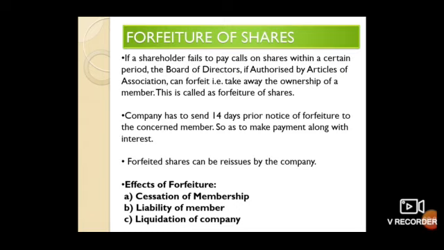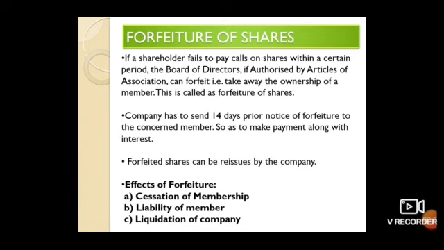Cessation of membership, or cancellation of membership. Once the shares of XYZ person are seized, cancelled, forfeited from him, then his membership is cancelled. Clear? Second point, liability of member.